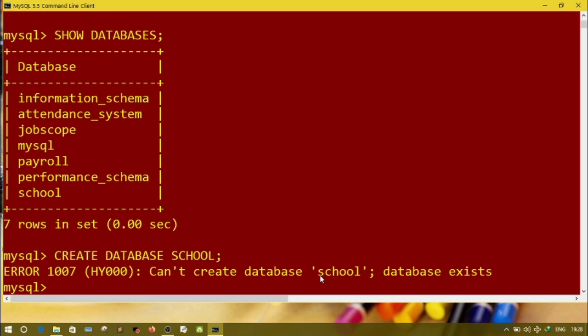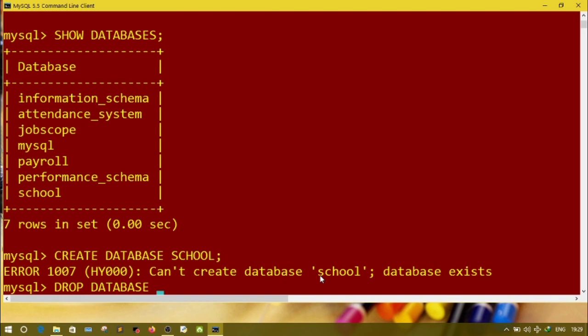Now suppose I don't require the database school, so how can I remove it? If I don't require the database, then I can use drop command. You can write drop database, then the name.